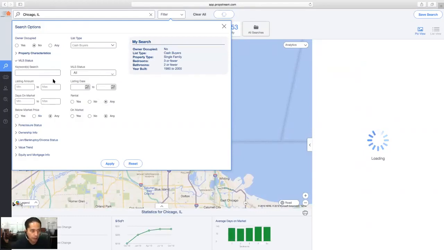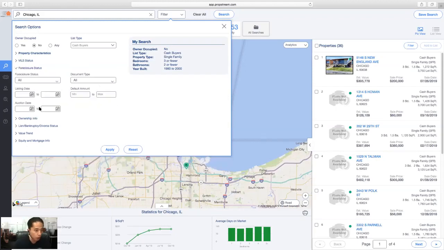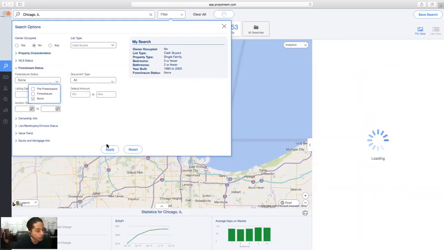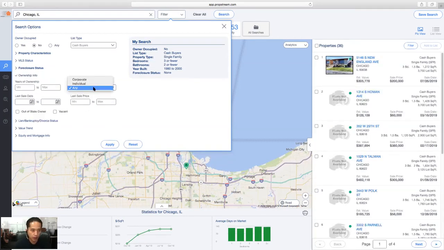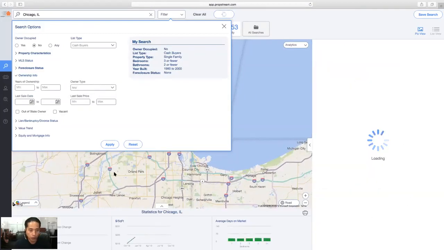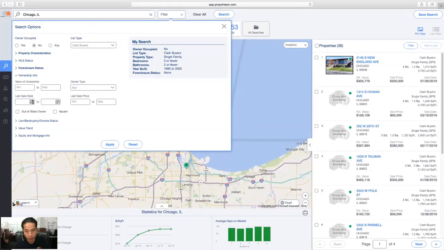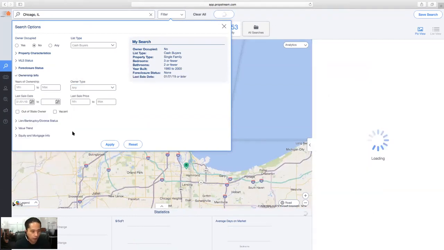I can play with MLS status. So I'm looking for maybe a cash buyer who's either listed their property as active right now, or it's pending or sold. So it's either on market now or off market. Foreclosure status. So I'm looking for a cash buyer who probably is not in pre-foreclosure. I'm not looking for a distress cash buyer. Owner info. So this is important. Here I can specify if the buyer is a corporate or an individual, and or both, actually. If you want to do both, you can. And then last sell date, when did they buy the property? So most of us will probably want to look maybe for the buyers since the beginning of the year.